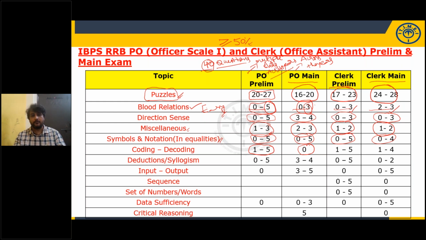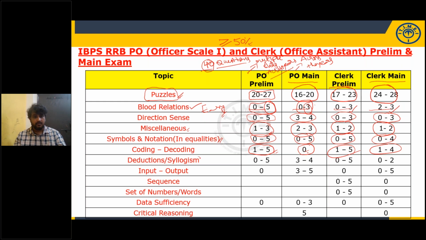We cannot predict the paper. From the last 4 years, it is not given, but you cannot rule it out. You have to prepare. If it is given, lucky, because coding and decoding is an easy topic. If it is not given, fine. There will be some other easy topics waiting for you in the exam. But don't neglect coding and decoding. It is important for prelims as well as for mains.